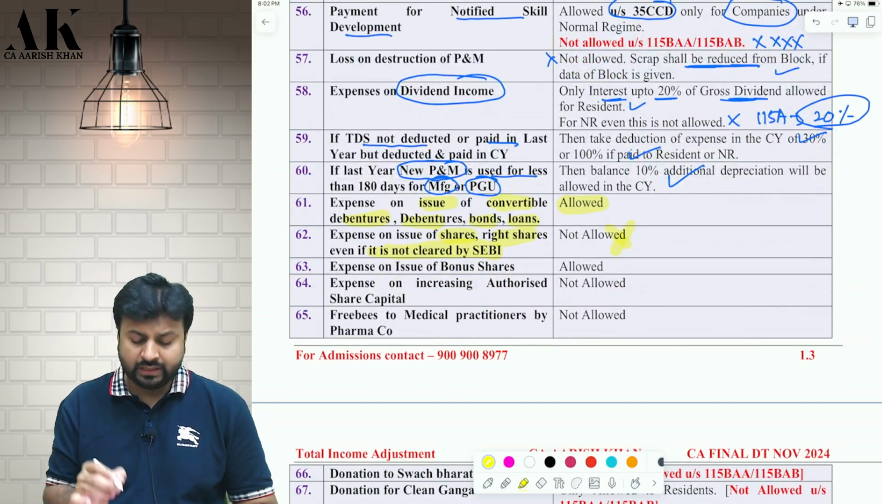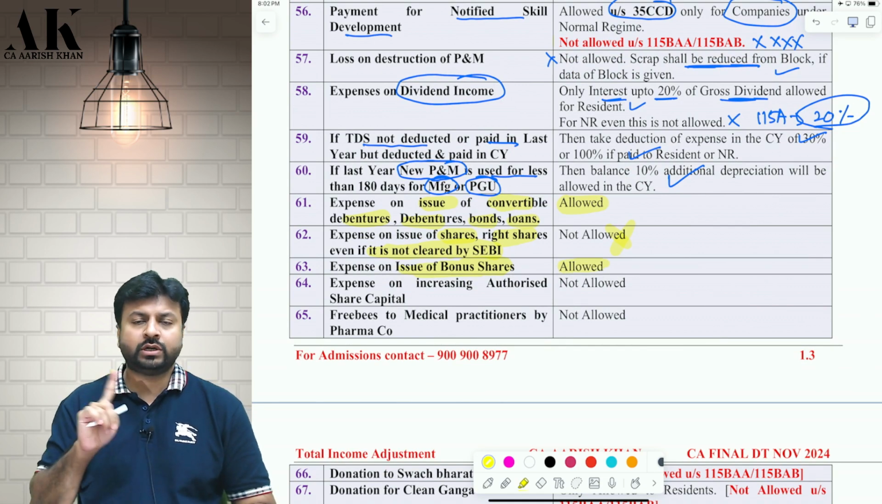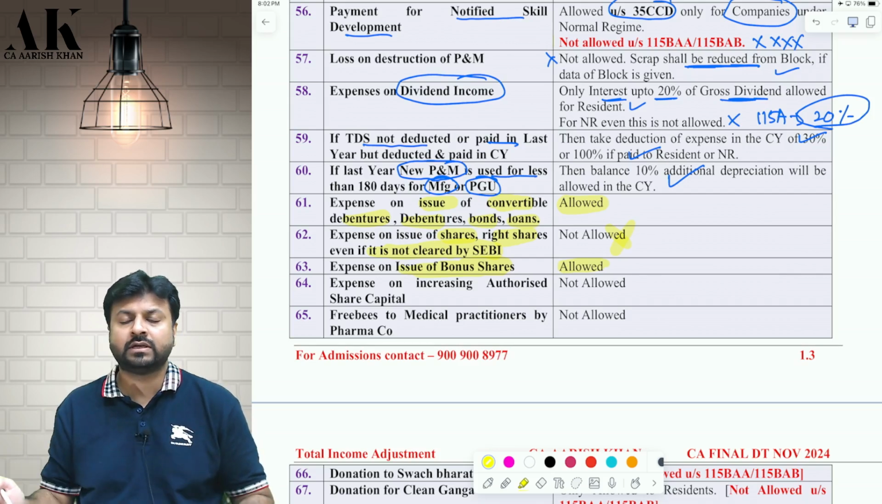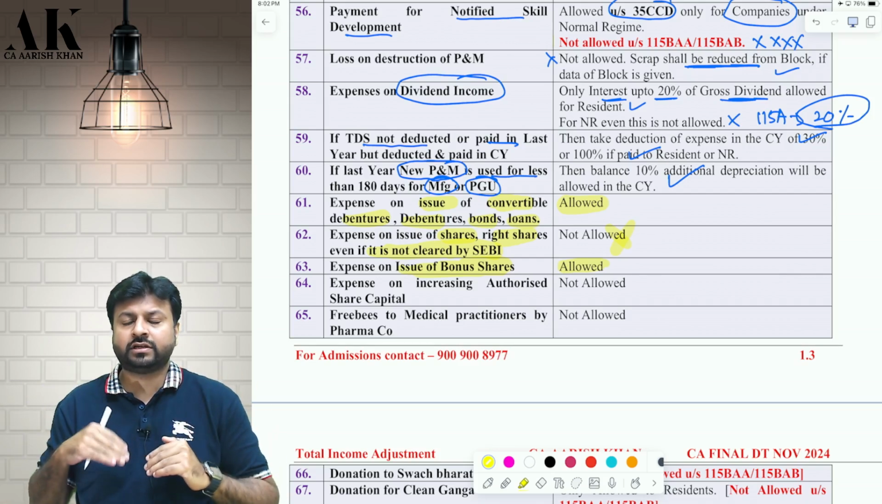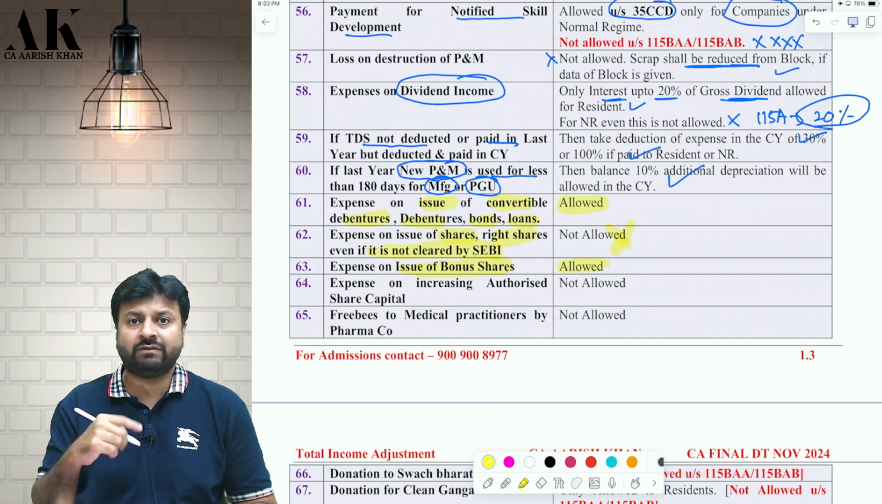Next one, if you incur any expense on issue of bonus shares, then it is allowed. Why, sir? Bonus shares never increase your permanent capital. It is mere capitalization of reserves. Because of bonus shares, there is no fresh inflow of funds in your business. Therefore, the court has said that this will be considered a revenue expense.